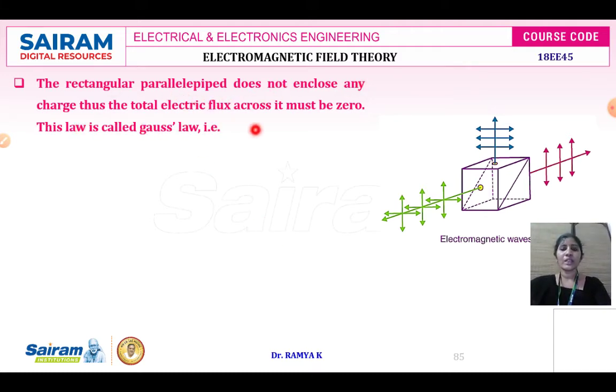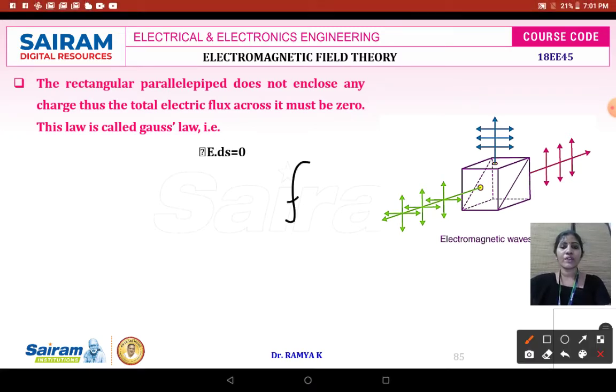Thus, the total electric flux across it must be equal to 0. Therefore, according to Gauss's law, you can write the integral over the closed surface D dot dS equal to 0. And in case the charge is 0, then the integral over the closed line E dot dl is equal to 0.